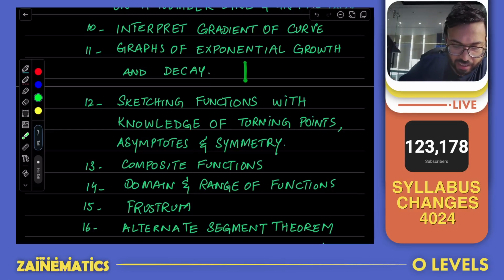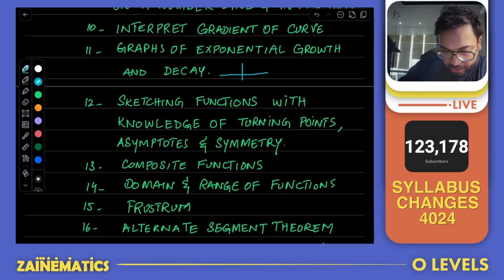You just have to understand that an exponential growth graph would look something like this, and if there is a decay graph, it is going to look downwards, but it's going to be curved.